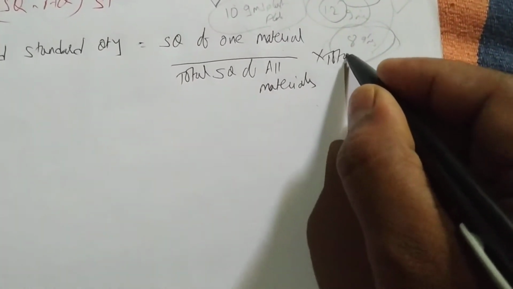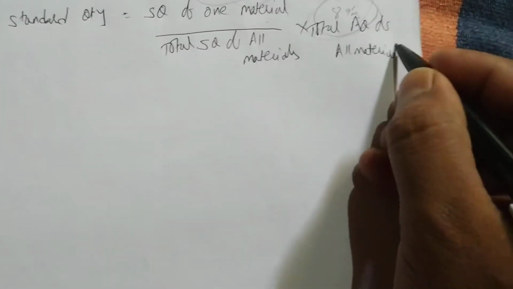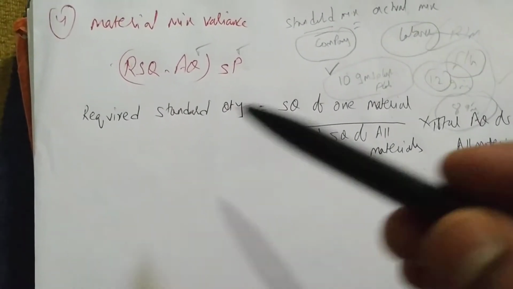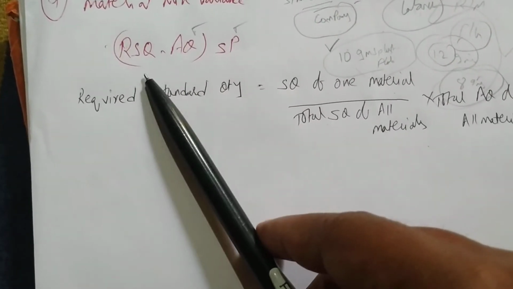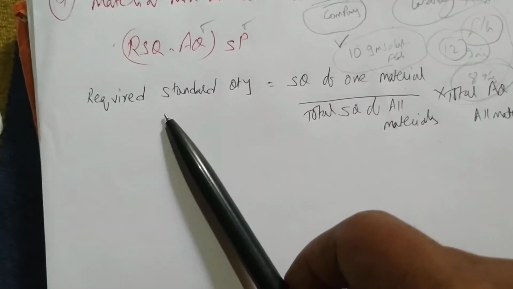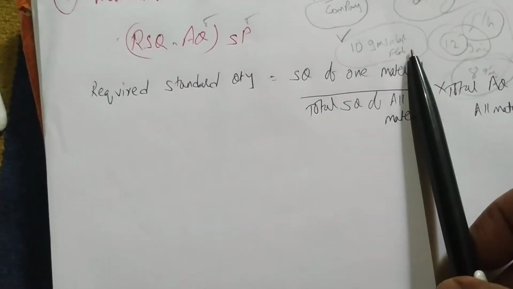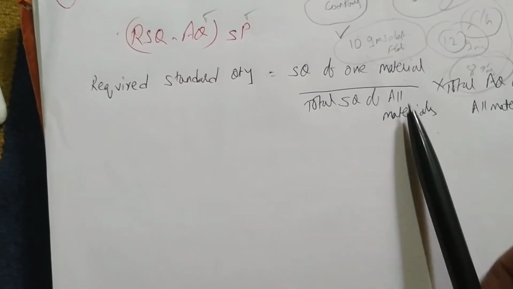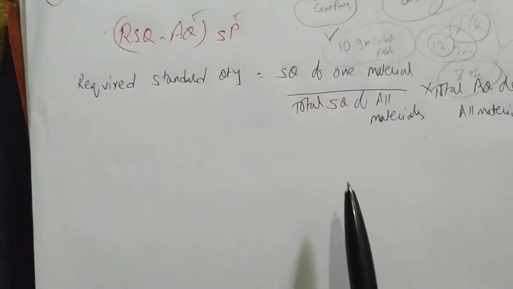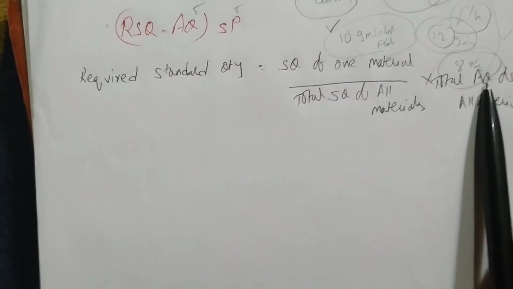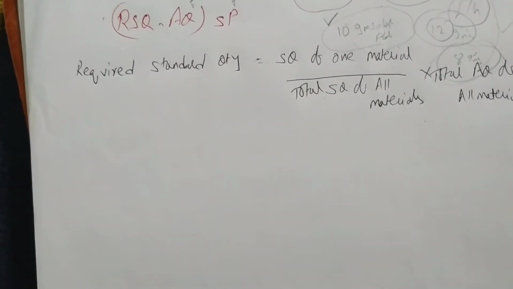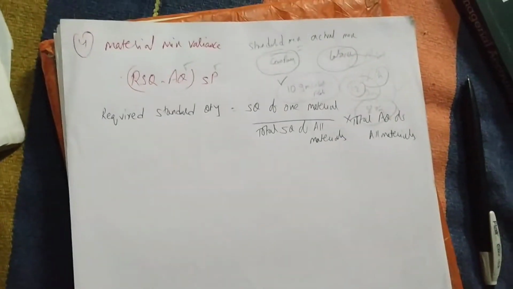Total actual quantity of all materials. Believe me, it's very easy. When we solve the problem, you will think, oh, it's very easy. This is the formula to find out material mix variance: RSQ minus AQ multiplied by SP. RSQ is SQ of one material, which will be given in the question, divided by total standard quantity of all materials, into total actual quantity of all materials. The denominator is the total standard quantity of all materials, and the multiplier is the total actual quantity of all materials. You take the standard quantity of one material. We'll do one problem.